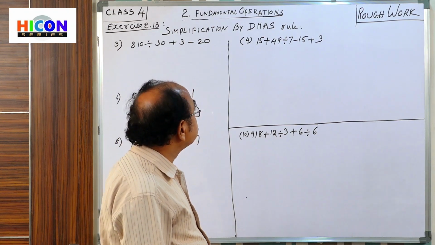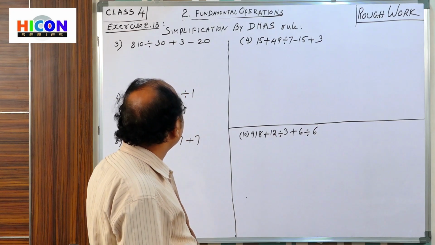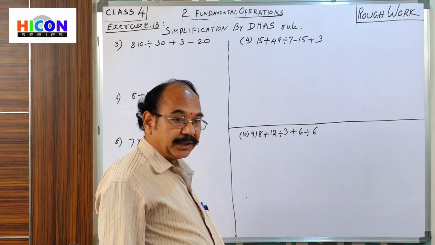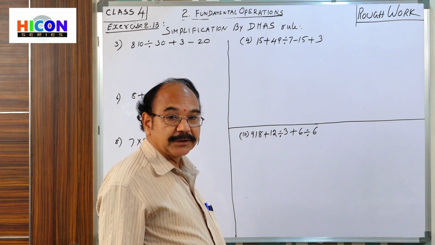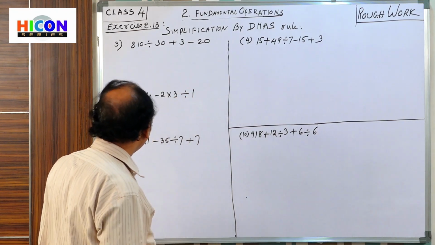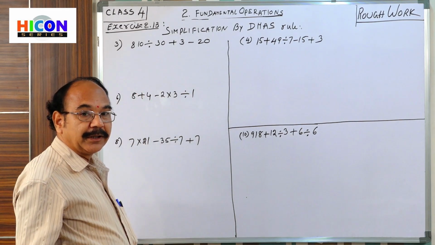Here all the operations are mixed. First of all, D, division. So in step 1, we go for the division operation. In the problem, see where the division is. Here it is 810 divided by 30.